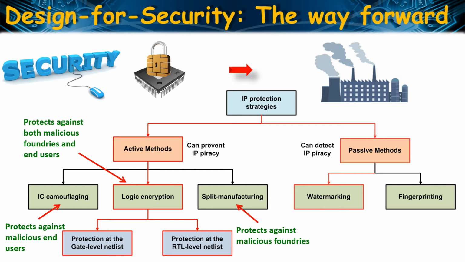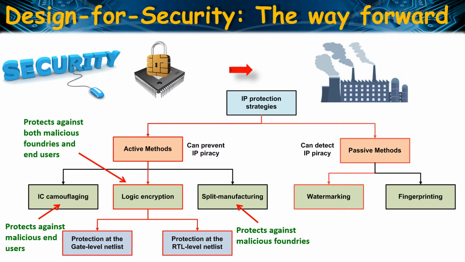While IC camouflaging assumes the third-party foundries to be a trusted entity, split manufacturing offers protection against malicious fab labs. The fundamental concept of split manufacturing is to prevent the extraction of design functionality by the untrusted foundry by splitting the design into multiple parts and fabricating individual parts from separate foundries.